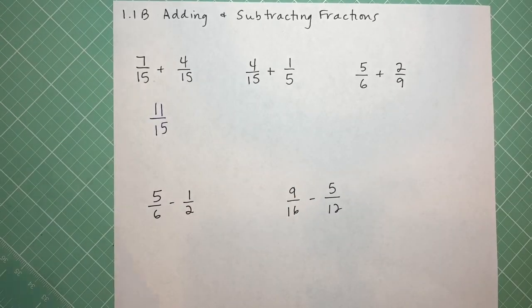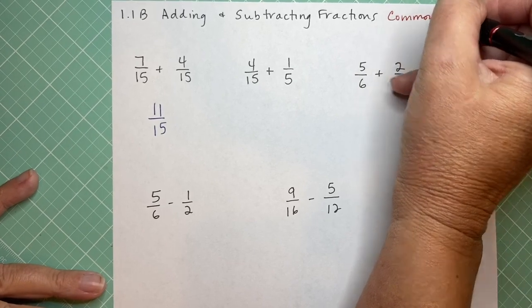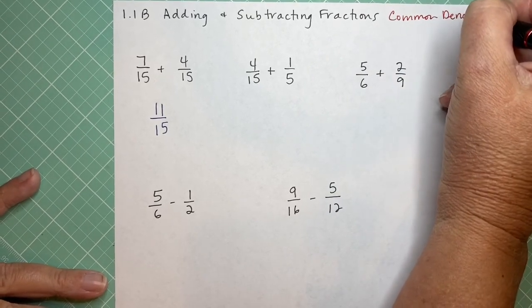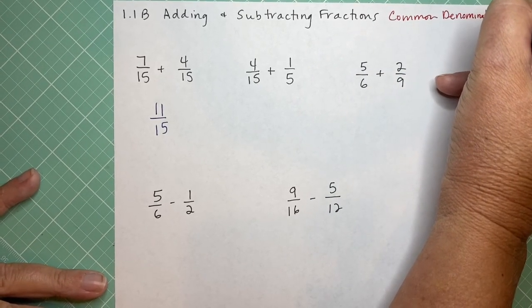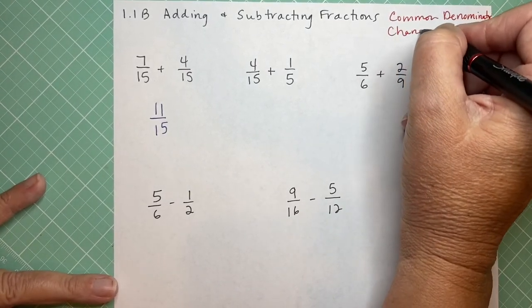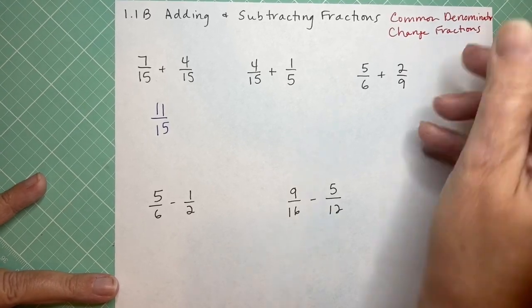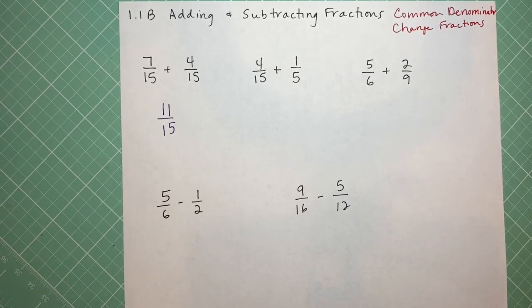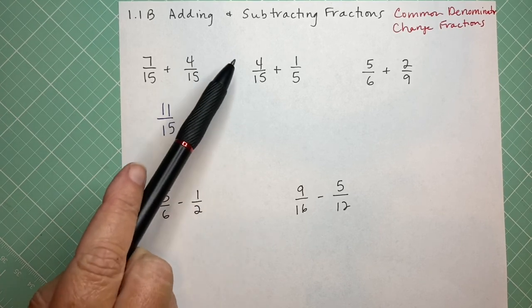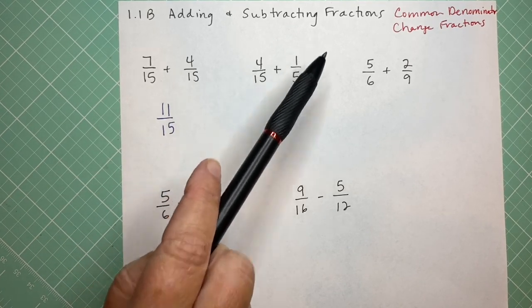So 2 things are happening here. When you're adding or subtracting, you have to have a common denominator, which means the denominator must be the same. The denominator is that bottom number, and if it's not, you do what we call change the fractions. So what do I mean by that? Let's look at this next one. Here I have 4 15s and I want to add 1 5.